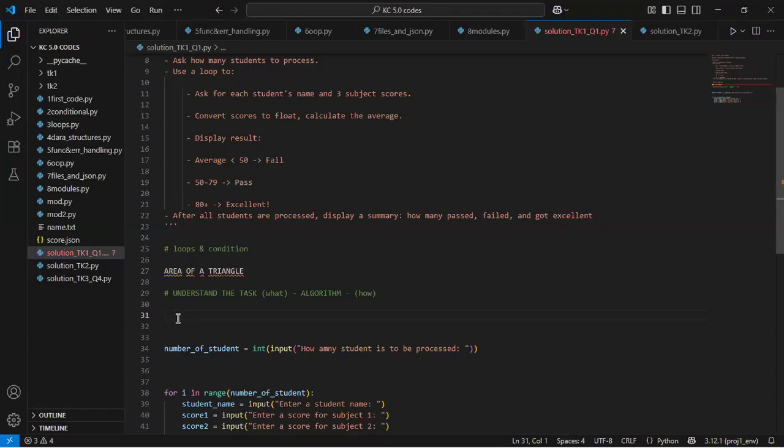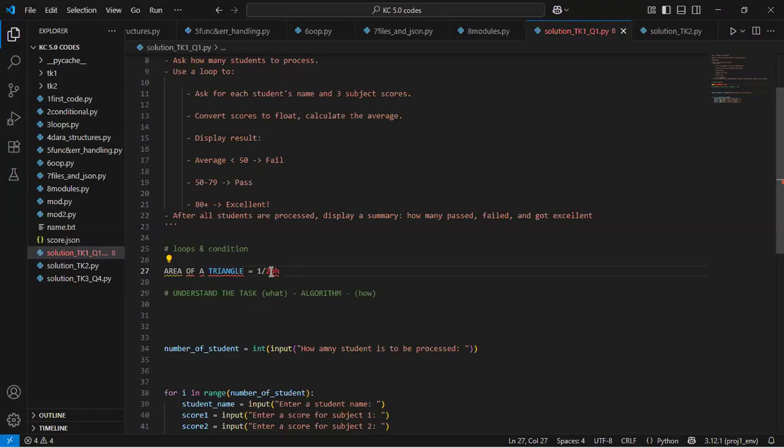So in this case, I understand this task. I understand what the area of a triangle is. Now how do I solve it? Because I understand what the area of a triangle is, I know that it is half breadth times height. Half breadth times height, right?